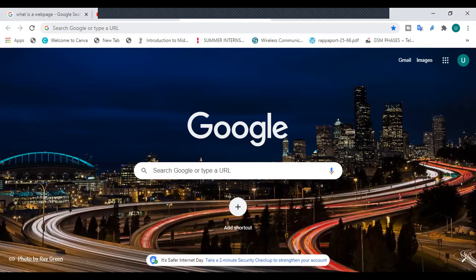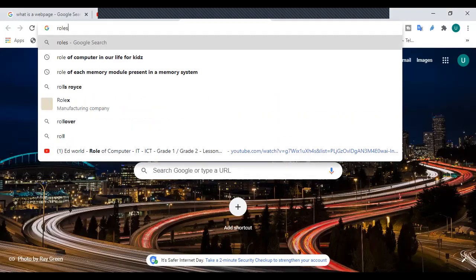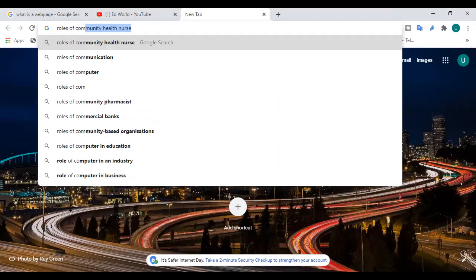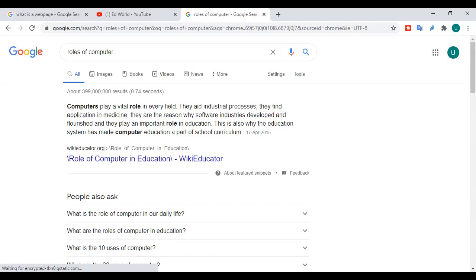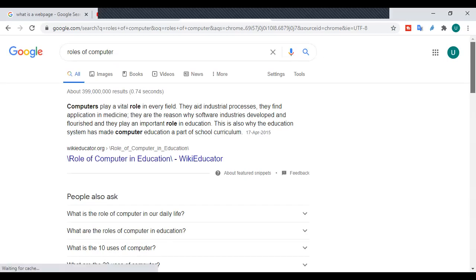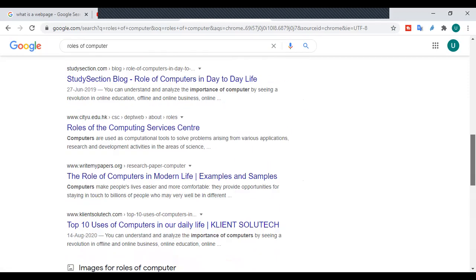Okay, so now this is a web page, and here it is written "Search Google or type a URL." Okay, now from here at this search engine, I'll be searching, let's say, roles of computer. Okay, now these are the key terms that I have used because I want to know about the roles of computer. Now you can see that over here there are a lot of web pages related to roles of computer, right?